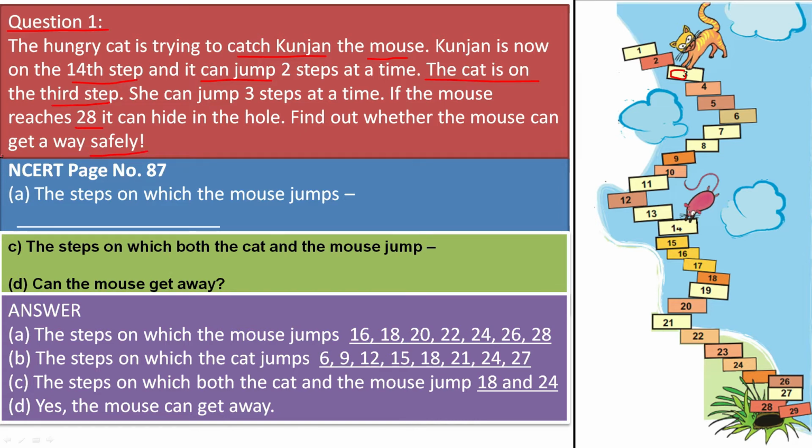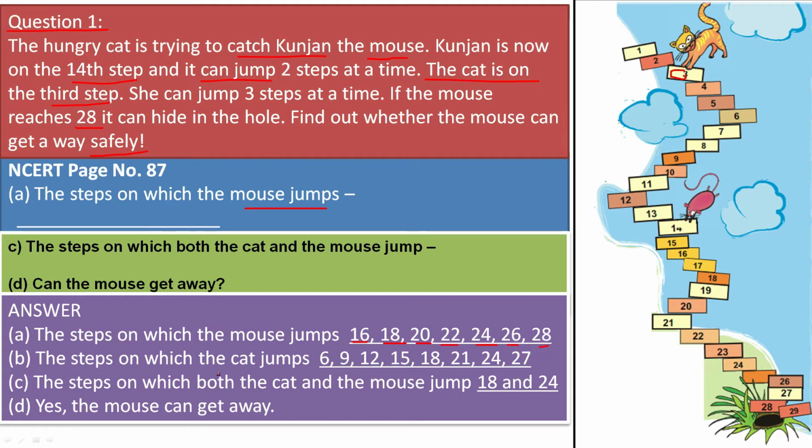Find out whether the mouse can get away safely. Now let us see. The cat is jumping from the step number 3. The steps on which the mouse jumps are 16, 18, 20, 22, 24, 26, 28.